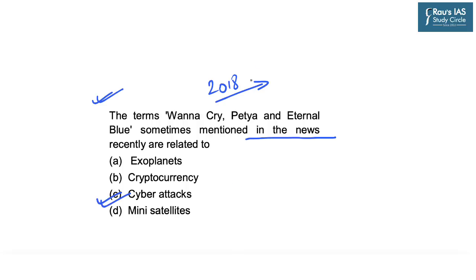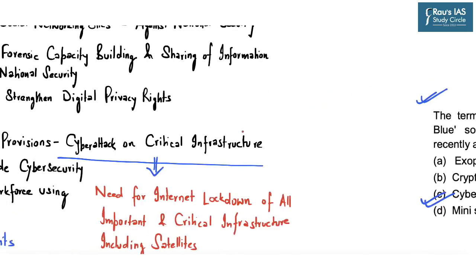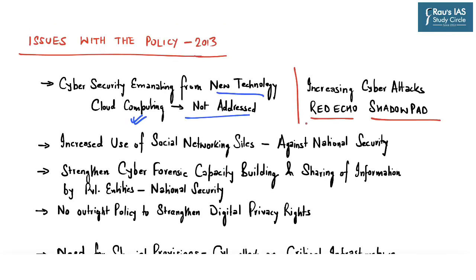So the new policy must take into account all these new cyber attacks including Red Echo and Shadow Pad, through which critical Indian infrastructure is being targeted. Further, there is a need to regulate the increased use of social networking sites, especially by anti-government agencies or non-state actors, which may impact India's national security. So, increased use of social networking sites against national interest should be regulated.